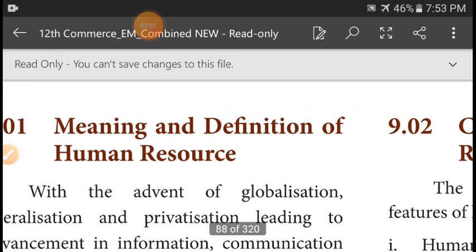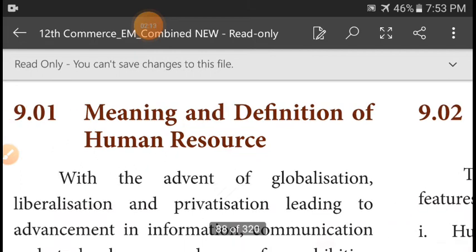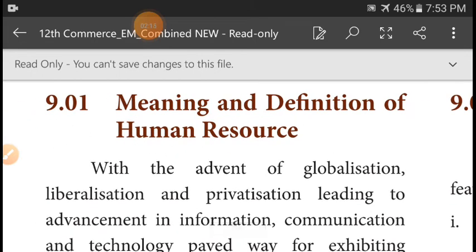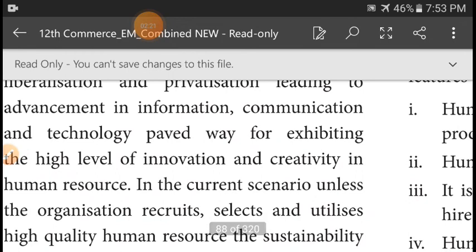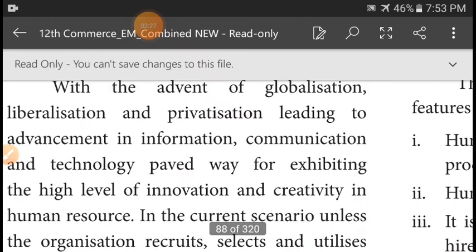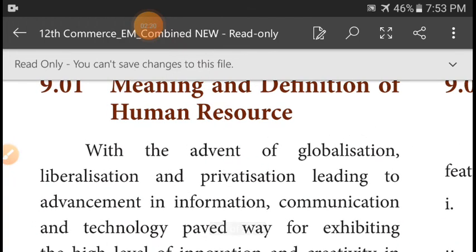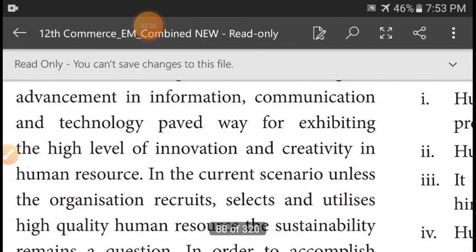The first one is meaning and definition of human resource. With the advent of globalization, liberalization and privatization, the advancement in information and communication technology paved the way for exhibiting a high level of innovation and creativity in the human resource. Globalization, liberalization and privatization are possible only with the help of the human resource.